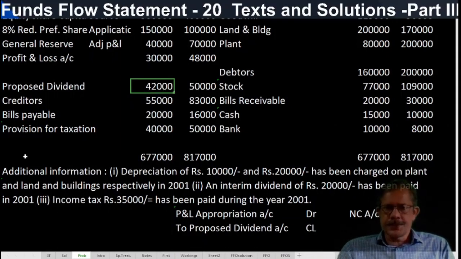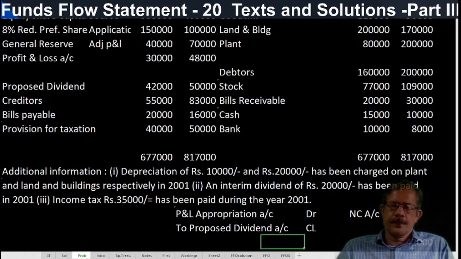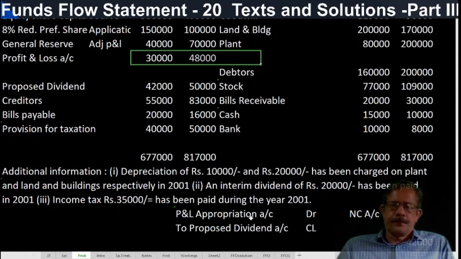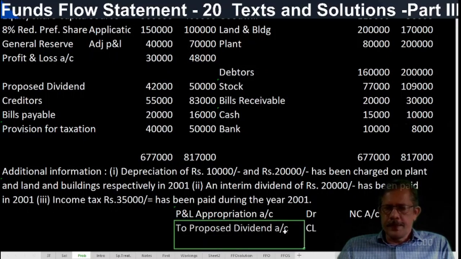In both cases, the net difference will be 8,000 in this question. 42,000 will be shown as an application, correct? And this 50,000 will be added back to the profit. P&L account balance as per the balance sheet we are taking. It is a below the line item. So this is the appropriation account balance. This proposed dividend at the end of the year should be debited to the adjusted P&L account.